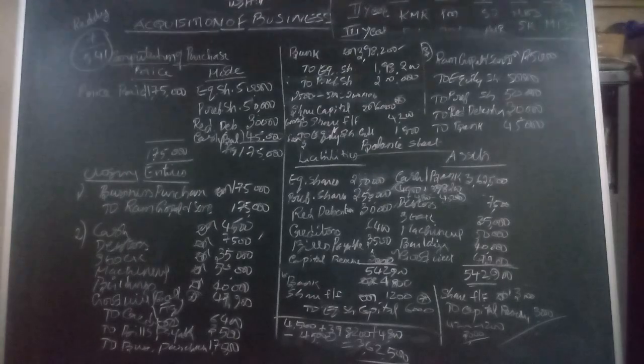On that, against the issuance of the shares, you are getting 3,98,200 by issuing remaining equity as well as preference. Then that 4,800 is against the reissue of 600 shares, minus what the amount you are paying against the purchase consideration, 45,000. So balance of cash at bank is 3,62,500. That you have to take it in the asset side.